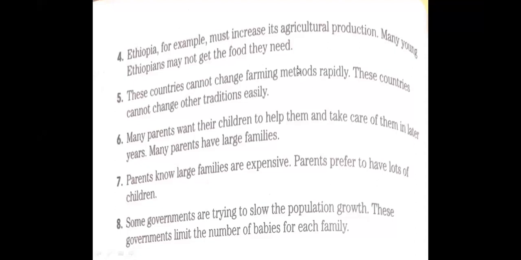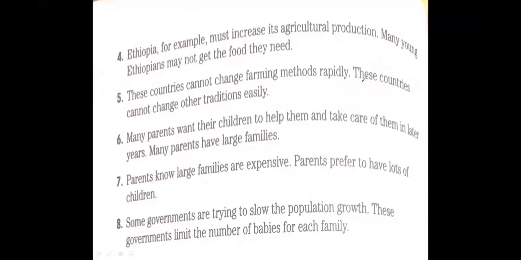So when we write this sentence, take care, all of you. We can say: these countries cannot change farming methods rapidly. Then what can we say here? Let me write in front of you. In the middle, we have the subject, these countries, and it's a repeated subject, yes? We'll remove this one.